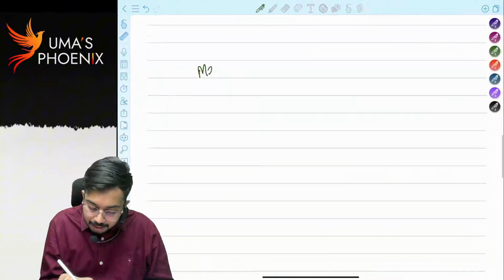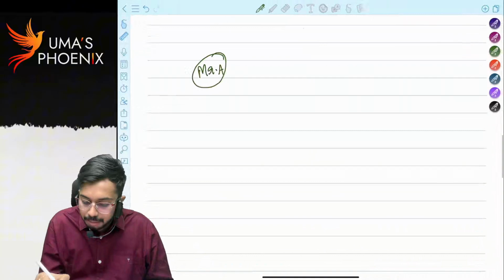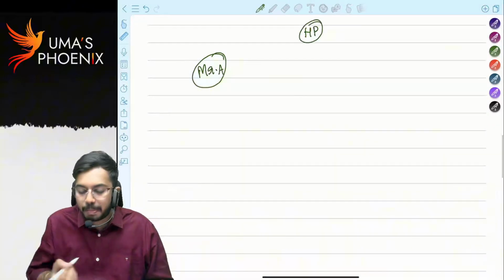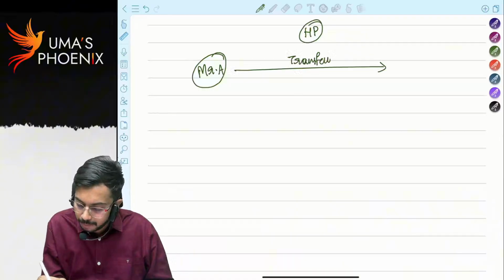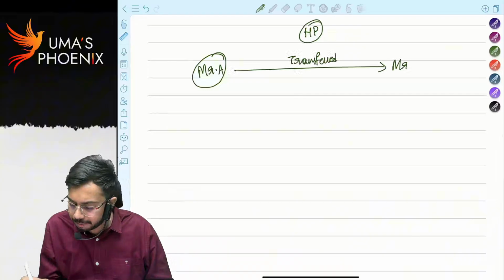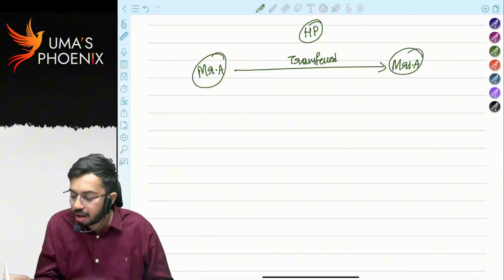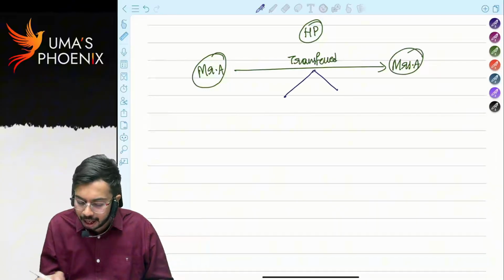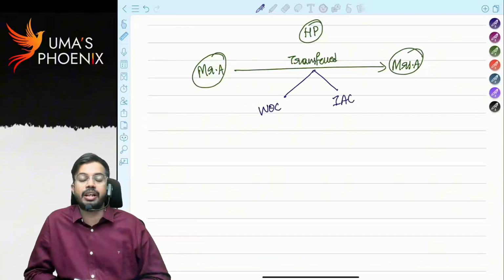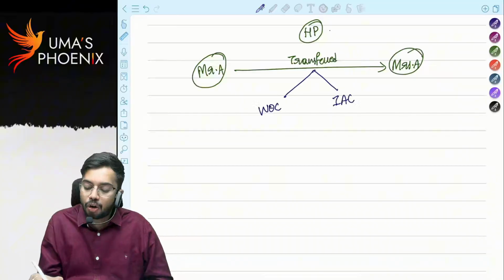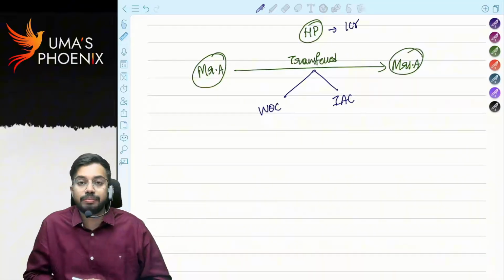Mr. A is there. Mr. A has one house property. This house property Mr. A transferred to Mrs. A, and the transfer happened either without consideration or for inadequate consideration. What do you mean by this? House property value is 1 crore.